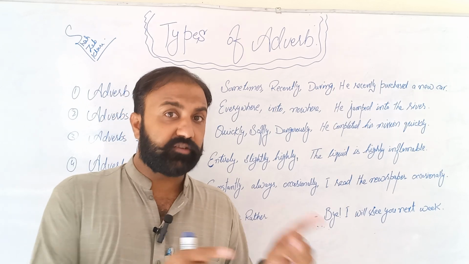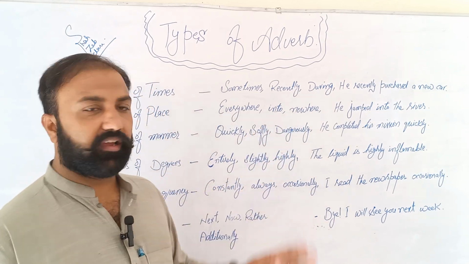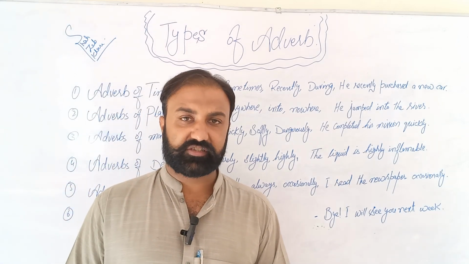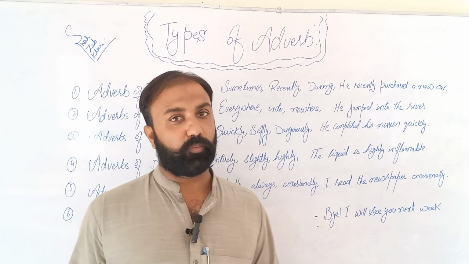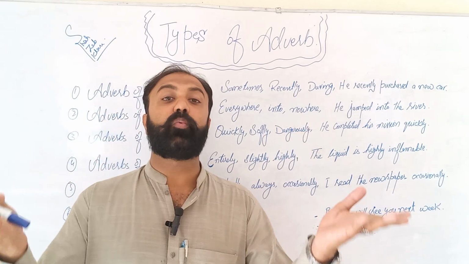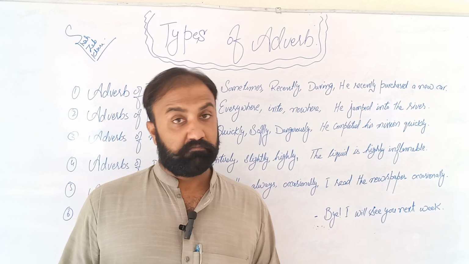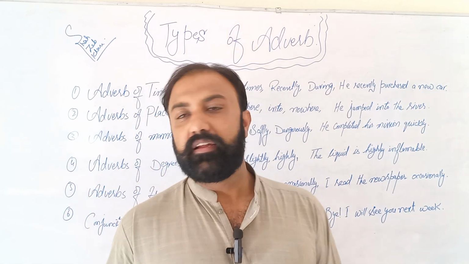Where did he jump? Into the river. So it shows the place. Similarly, God exists everywhere. It is our belief that God exists everywhere. Similarly, after losing the map, I was nowhere in the jungle. It means I lost the place, so I was baffled.